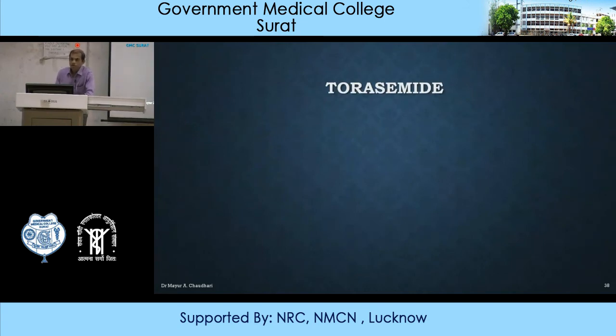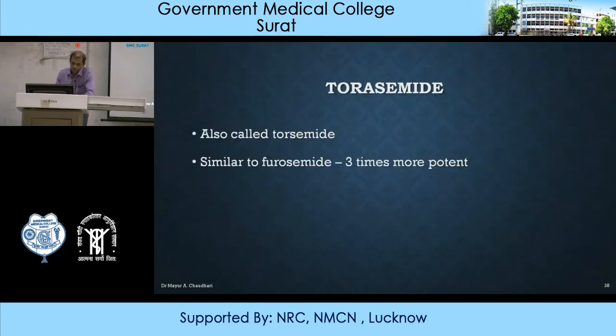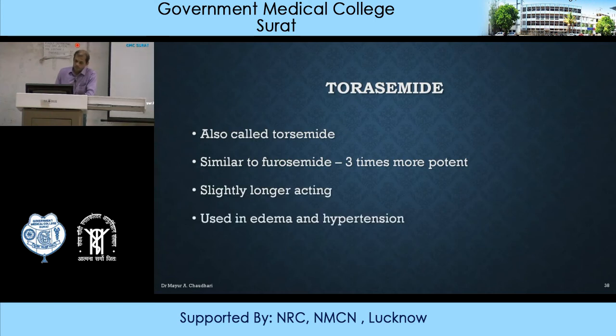Torsemide is similar to furosemide, and it is 3 times more potent than furosemide. It is longer acting and used in generalized edema and hypertension. Preferably for hypertension, we are using thiazide-like diuretic. But if severe hypertension is there, we can always go for loop diuretics.